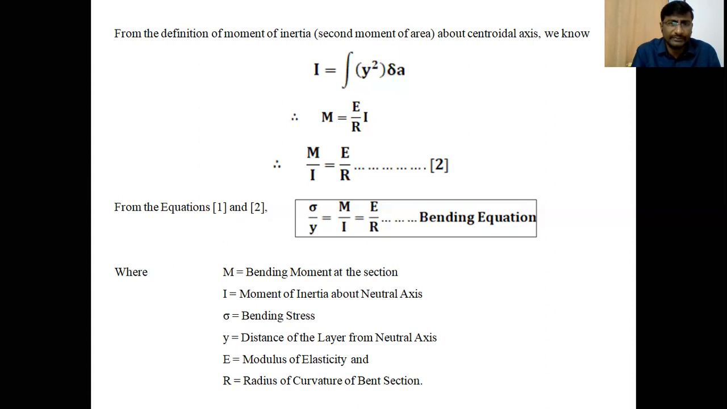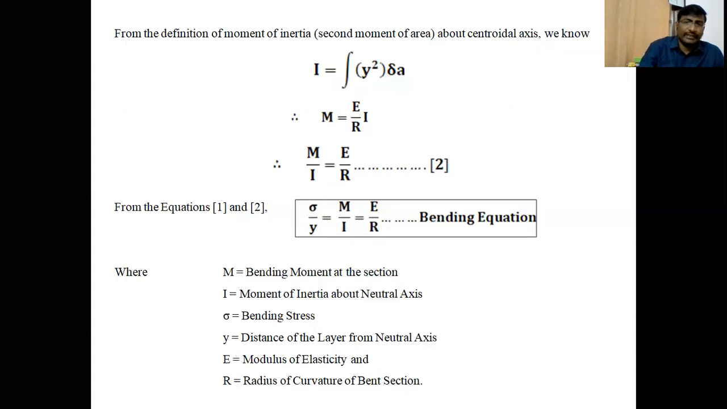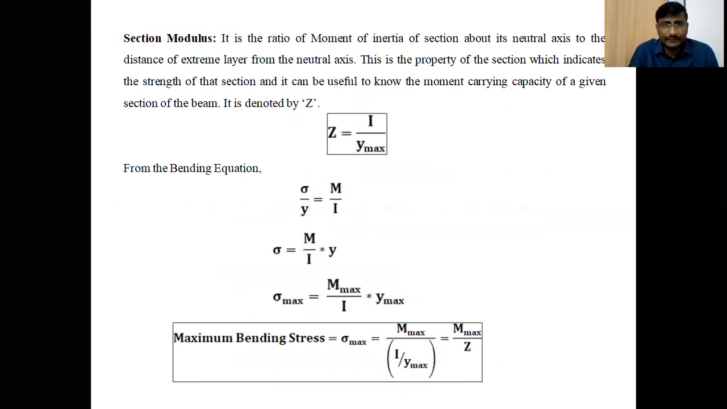From now onwards in this chapter, we are going to use this equation to calculate the stresses, maximum bending moment, or radius of curvature. So this equation is very useful to calculate these 3 parameters. From the above equation, sigma by y, M by I, E by R, we can define another parameter, that is the section modulus. It purely depends on the particular section, whether it is a rectangular, square or circular section, whatever it is. The section modulus depends on the cross section.